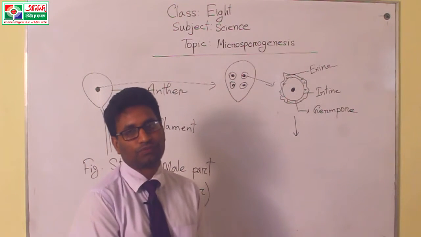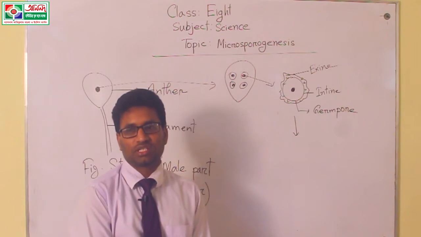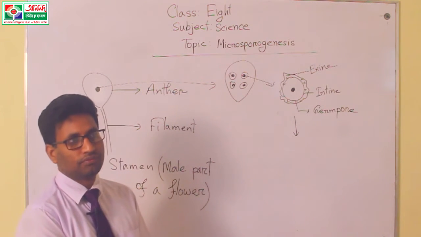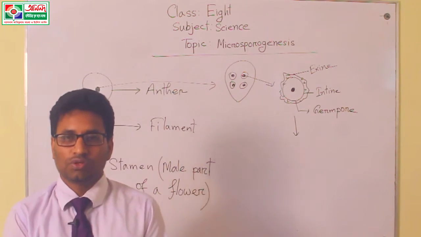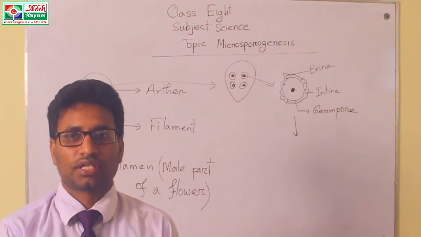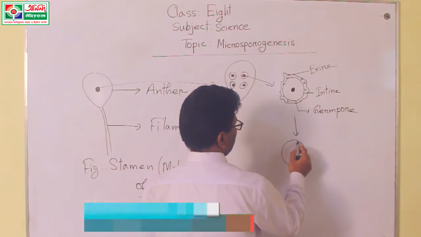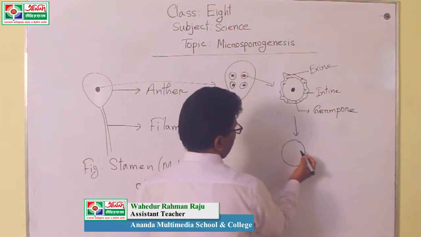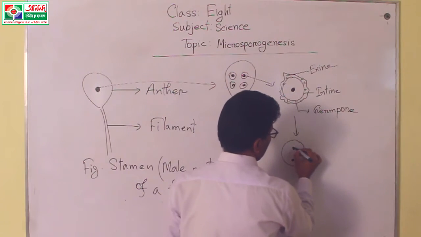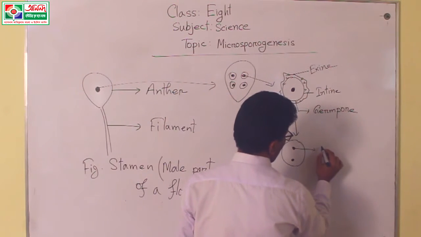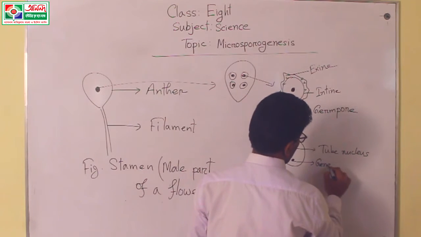The next stage of microsporogenesis, this pollen grain produces 2 nuclei with the help of mitosis cell division. The names of these 2 nuclei are tube nucleus and generative nucleus.